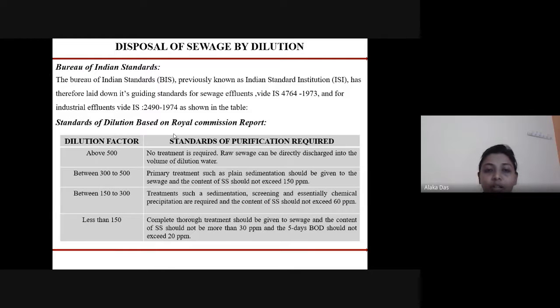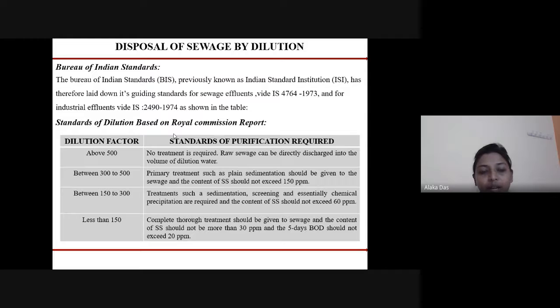So the Bureau of Indian Standards has also given some guidelines for discharging the sewage in water like land. The IS code followed is IS 4764:1973 for the sewage effluents, and for industrial effluents it is IS 2490:1974. So it is based on the dilution factor. If the dilution factor of the sewage is above 500, so no treatment is required, and the raw sewage can be directly discharged into the volume of dilution water.